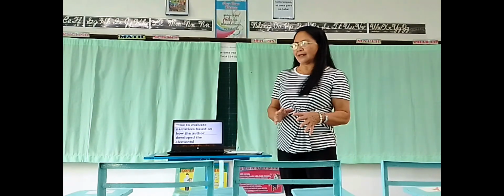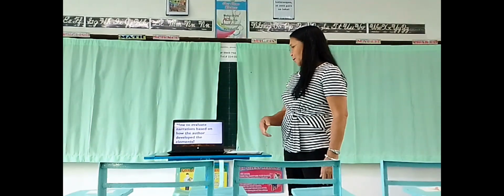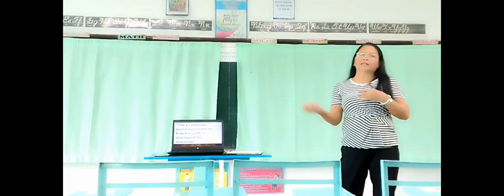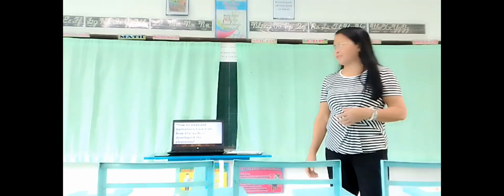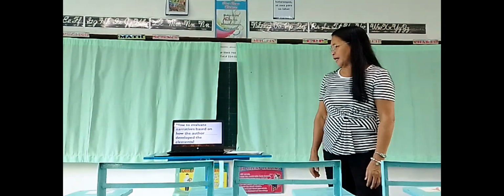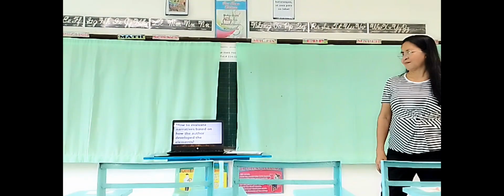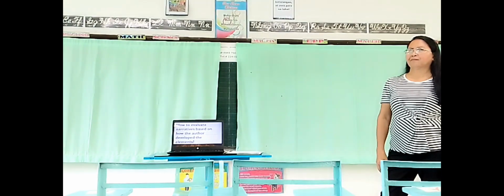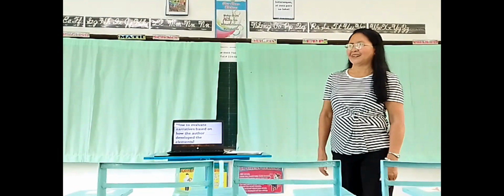We always say that in evaluating the narrative, we use our opinion. So, from the whole topic that we took up, can you say something on how to evaluate narratives based on the author-developed elements? To evaluate through our own opinion, on how the story evolved and why the characters.